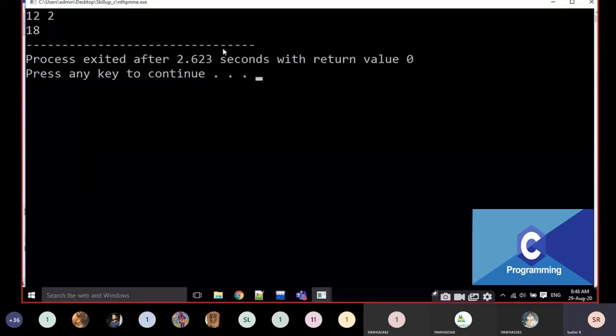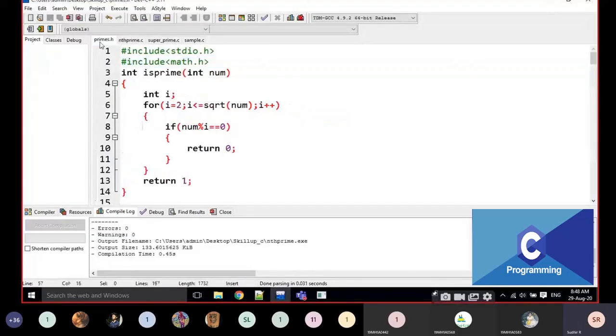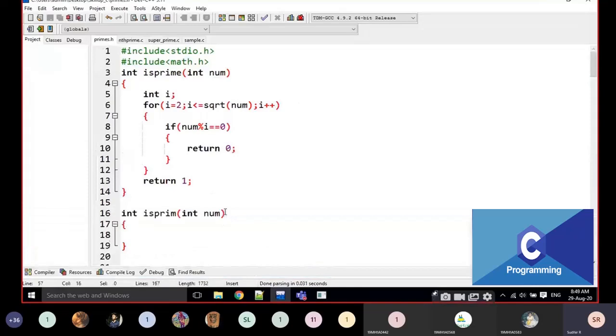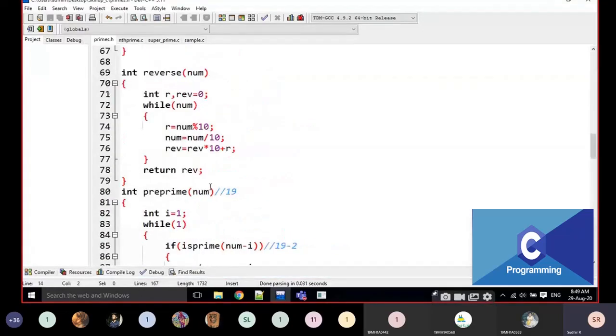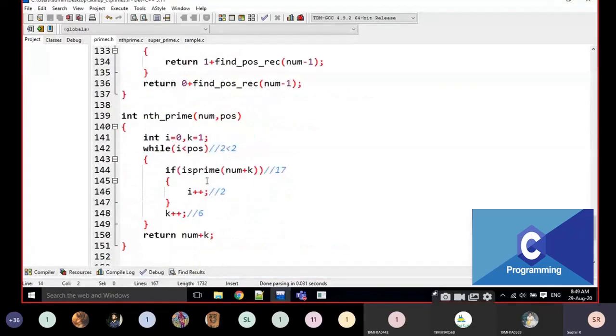Why is it 18 here? The k value here is modified as 6. In the last iteration, it is going to be manipulated as 6, then 12 plus 6 is going to be 18. The last time also it is going to be manipulating, right? That's why I'm taking num plus k minus 1. That means I have the previous number, not the present number.